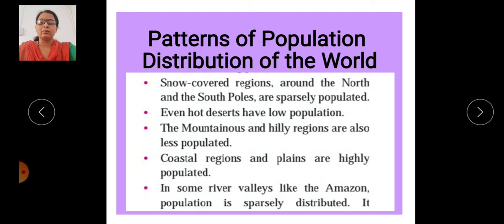The plain region is also supportive for agriculture, and inland transportation modes can be developed in a plain region very easily. That's why the coastal area and plain region on the earth surface have a high population density, or are highly populated areas.